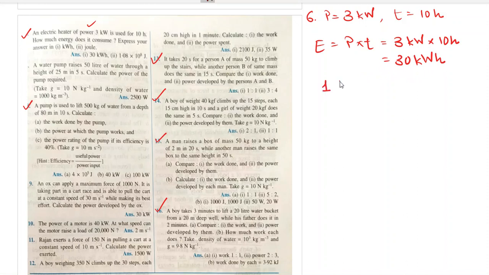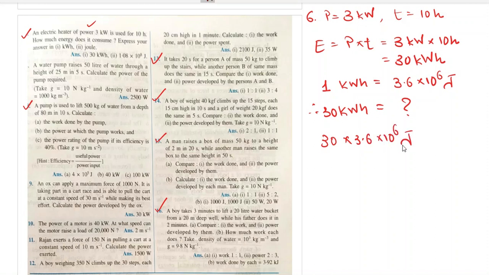Now we know that 1 kilowatt hour is equal to 3.6 into 10 raised to 6 joules. Therefore, 30 kilowatt hour is equal to how many joules? That is 30 into 3.6 into 10 raised to 6 joules.